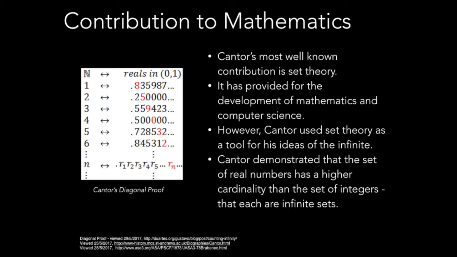One outcome of this exploration was Cantor's discovery and proof that some infinities are bigger than others. Specifically, with his diagonal proof, Cantor was able to demonstrate that the set of real numbers has a higher cardinality than the set of integers, notwithstanding that each are infinite sets. Another example of Cantor's work on the infinite is the Cantor set.